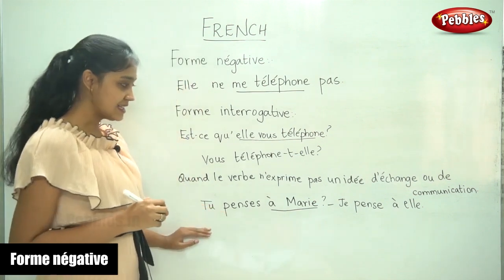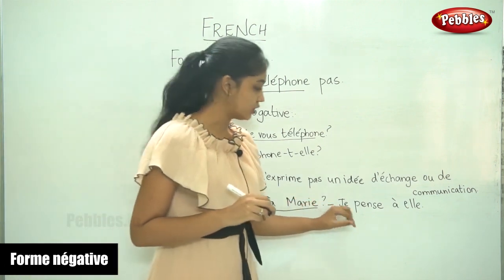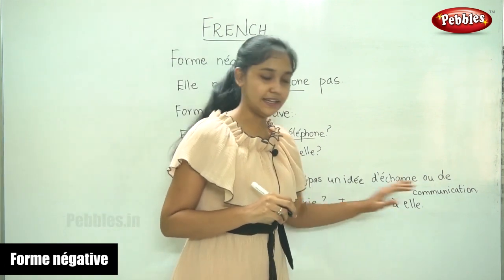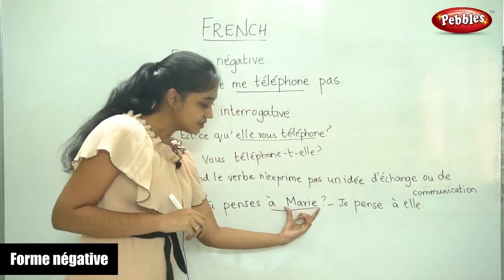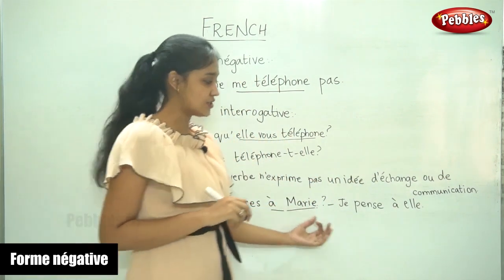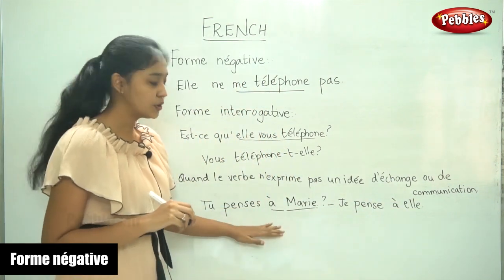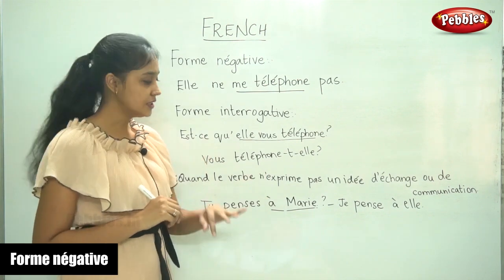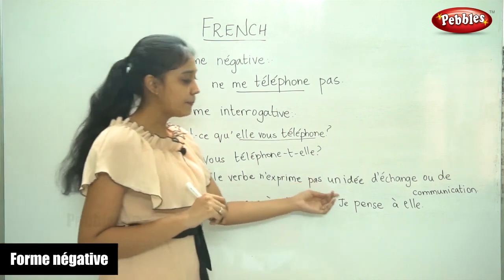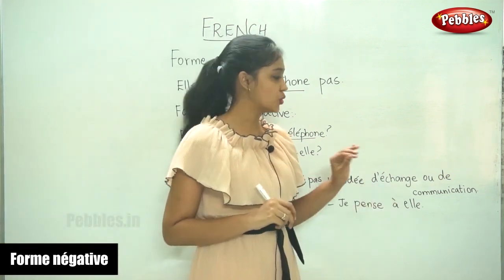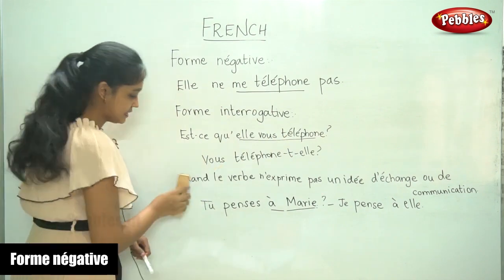So in that case, we do not use the pronoun for the indirect complement. It is je pense à elle. Je pense à elle. So it's just that the noun is replaced by elle. Quand le verbe n'exprime pas une idée d'échange ou de communication. So when the verb does not express this.